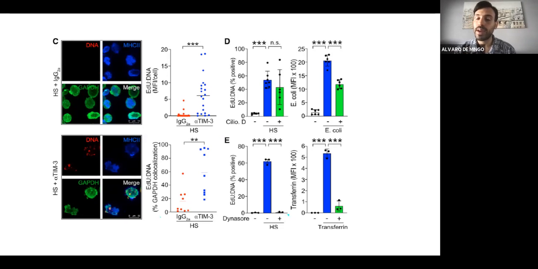However, in the bottom right part, we treated the cells with a dynamin inhibitor, Dynasore. And we were able to see a total reduction of the DNA after this Dynasore treatment. So this validates that endocytosis is playing an important role here, and our DNA is entering the cell through endocytosis.